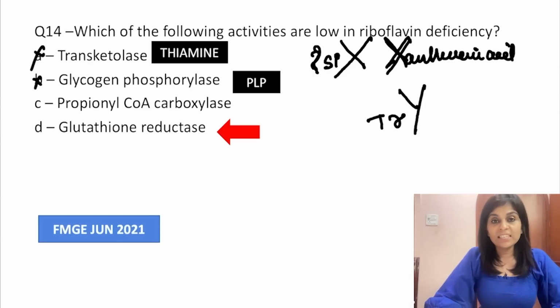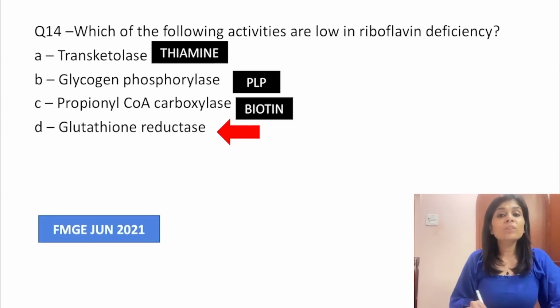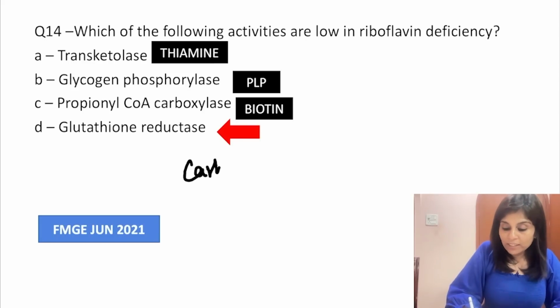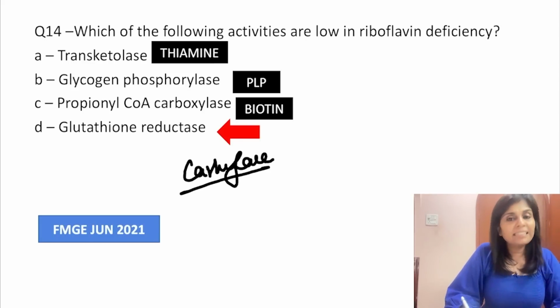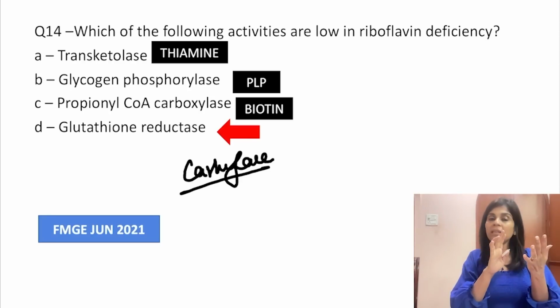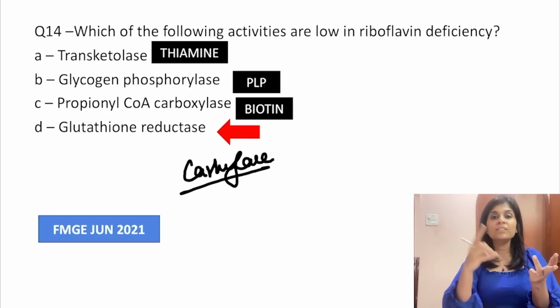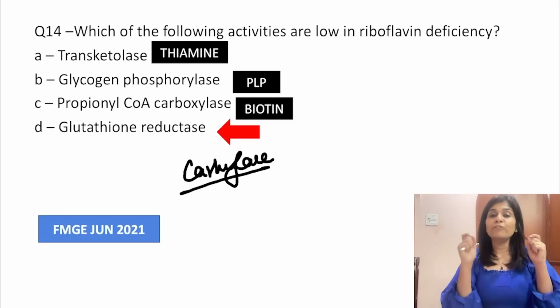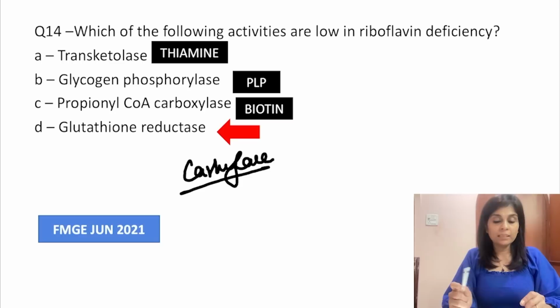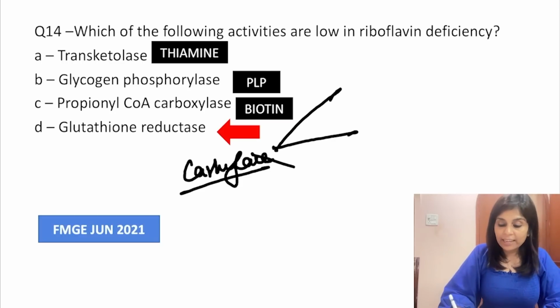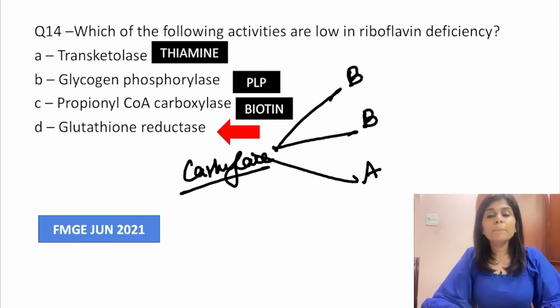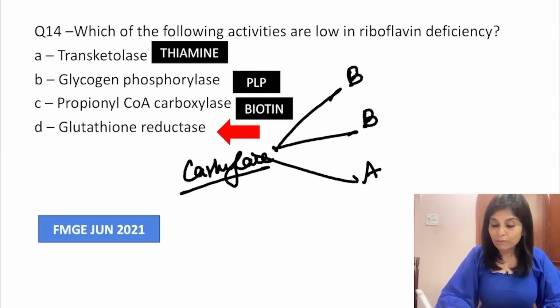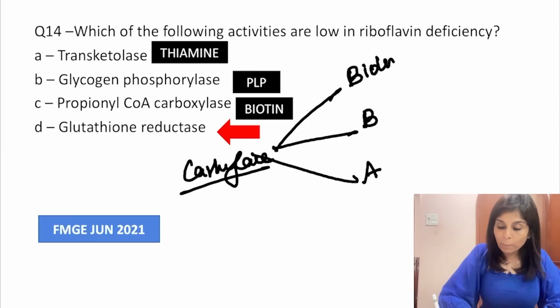Propionyl-CoA carboxylase is dependent on biotin. All of you note this down. Carboxylases, it can be any carboxylase. It can be pyruvate carboxylase or propionyl-CoA carboxylase, any carboxylase for that matter. If you see the term carboxylase in an enzyme's name, you can close your eyes and say it needs BBA. What does BBA stand for? The first B stands for biotin.